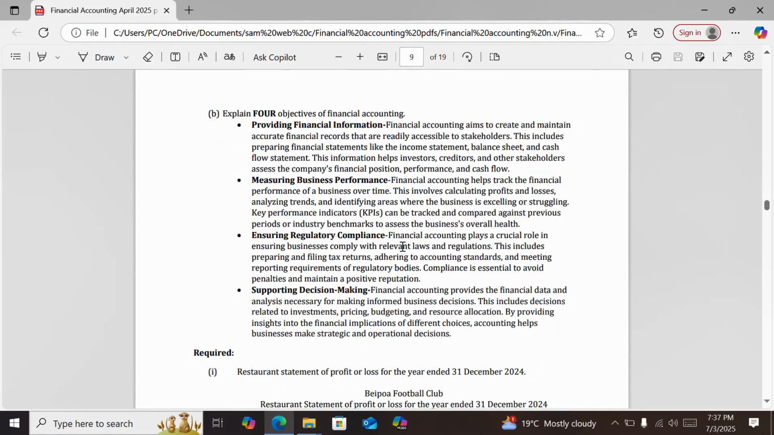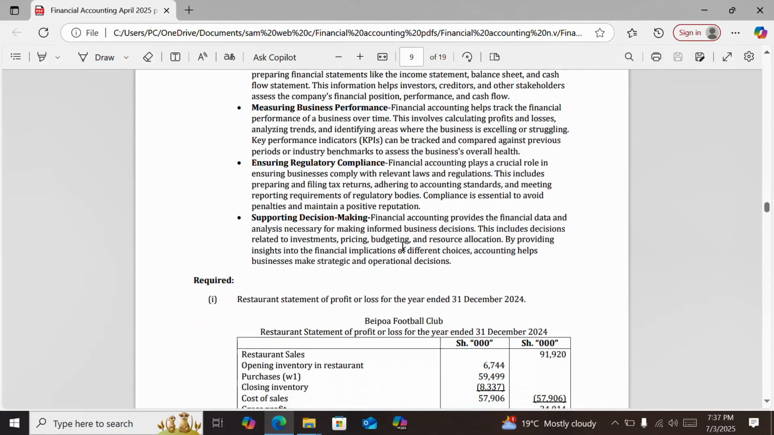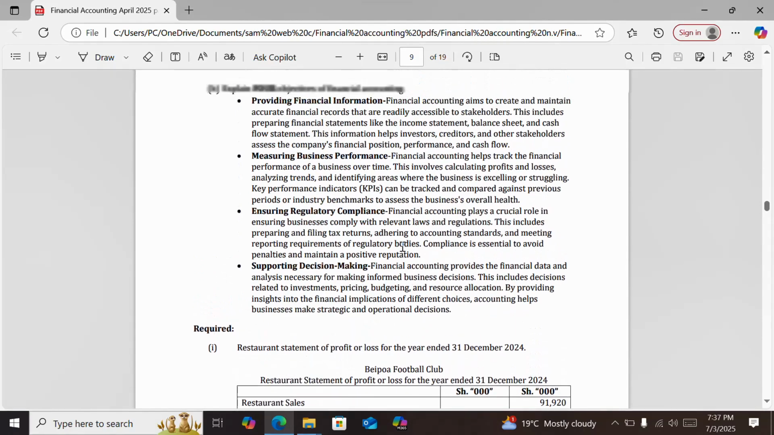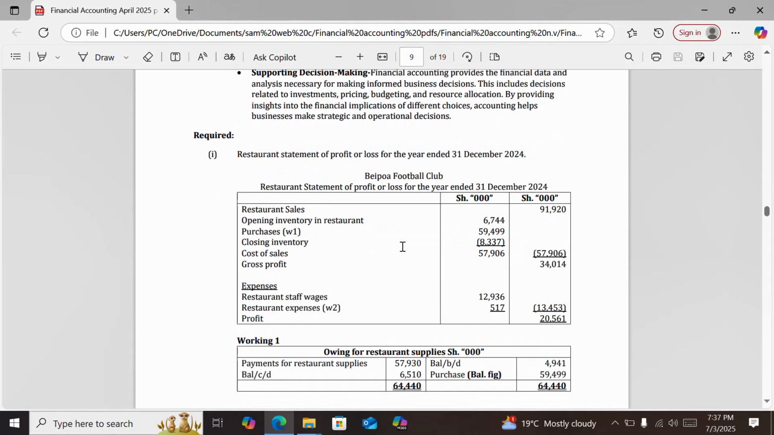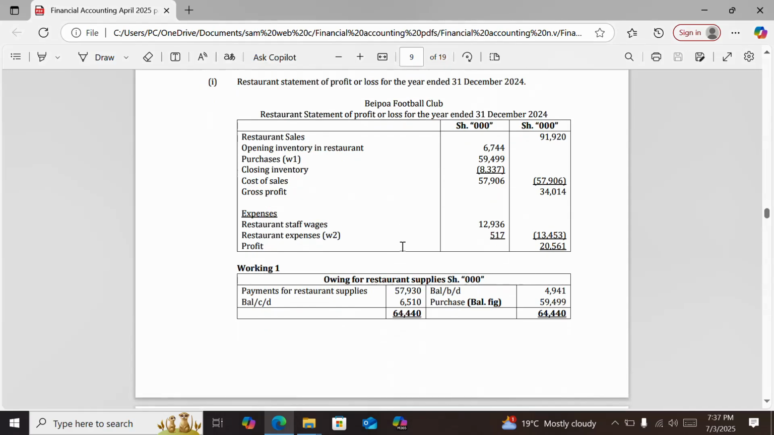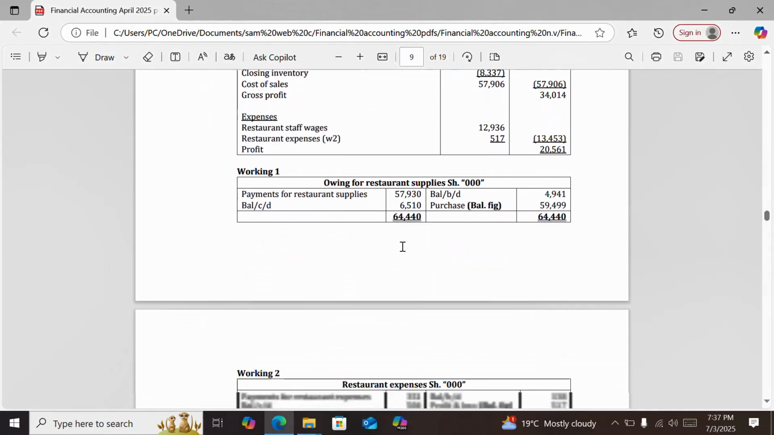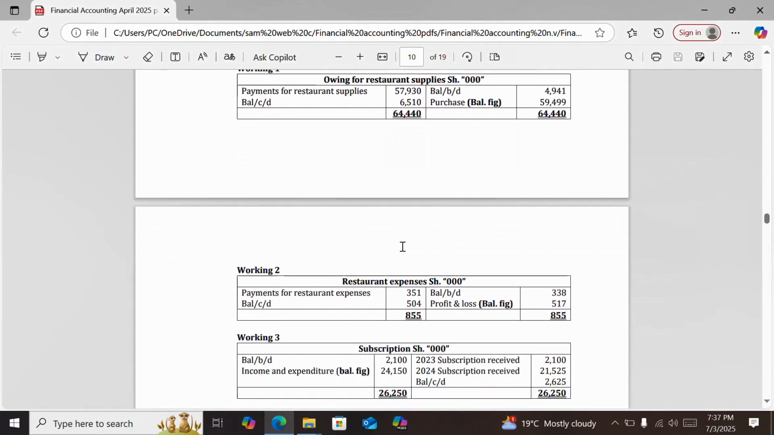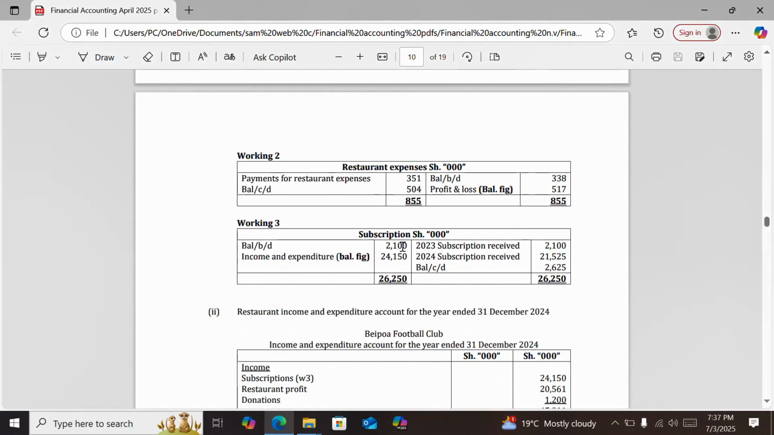Then Roman 1 of part B, the restaurant statement of profit or loss for the year ended 31st December 2024. It is there. I have prepared it. You can see it. You can practice and do this question. Then you have the workings, working 1, working 2, working 3.